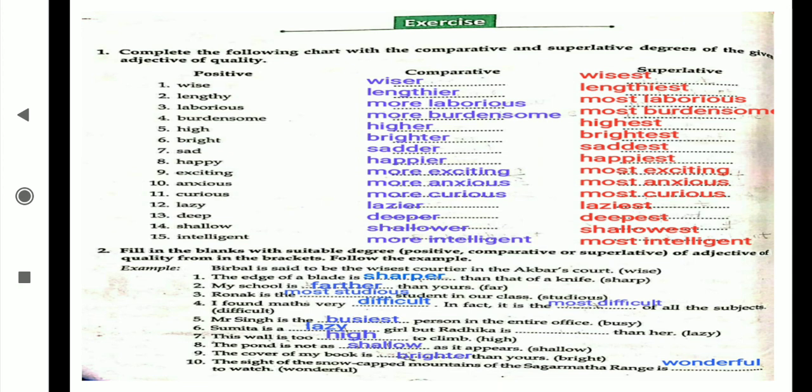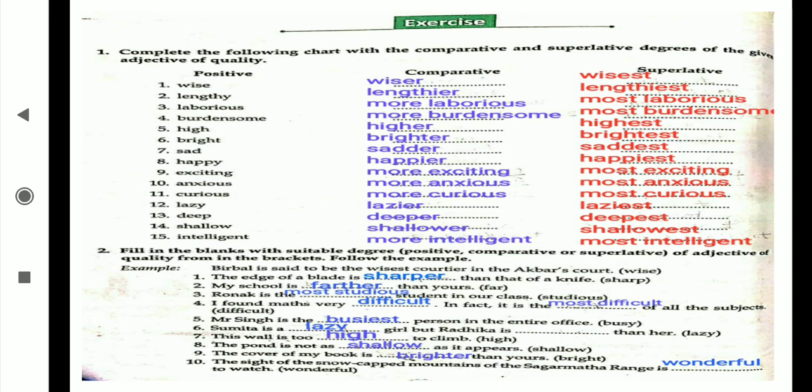The age of a blade is dash dash than. If than comes, then which degree do we have to take? Comparative. And sharp becomes sharper. Very good. Now my school is dash dash than. Again than has come. Then fatter than. Ronak is the. Now what came? The. And when the is coming, it's superlative degree. That's the most studious student in our class.